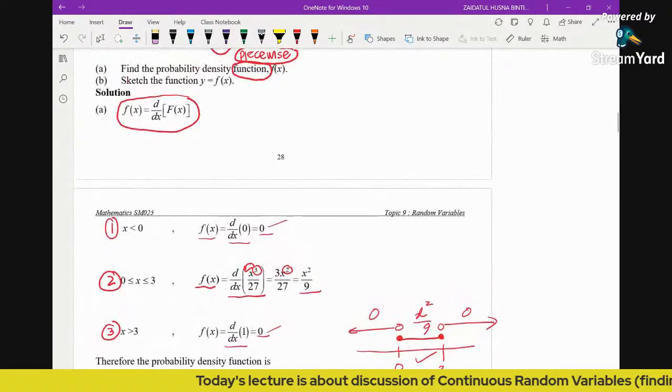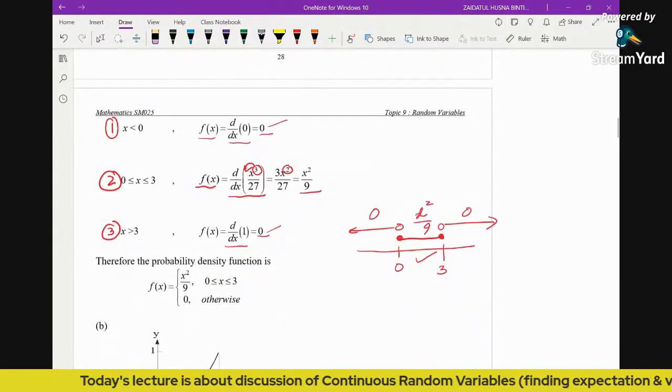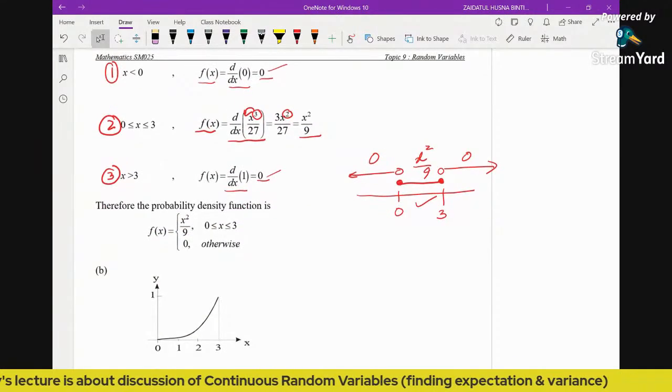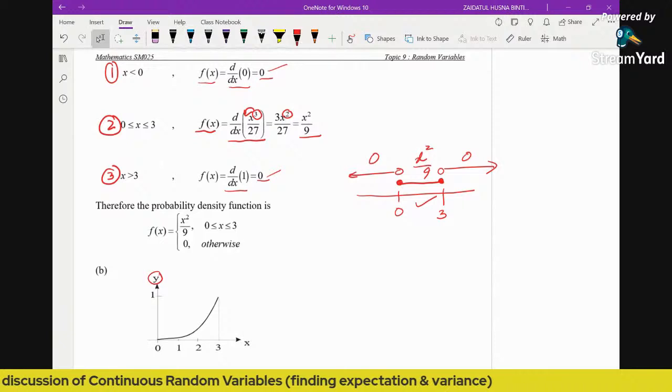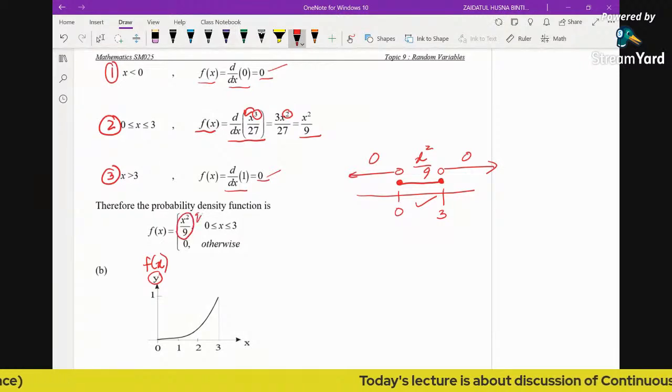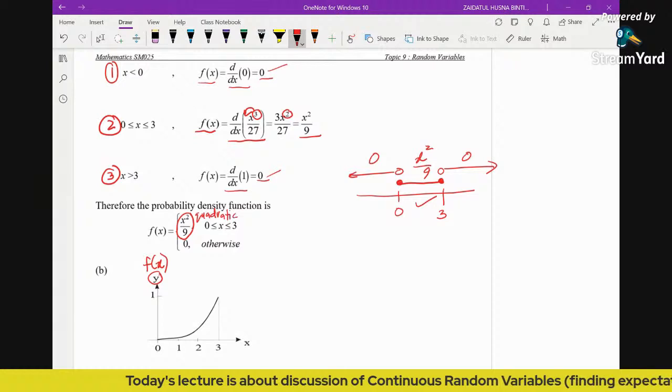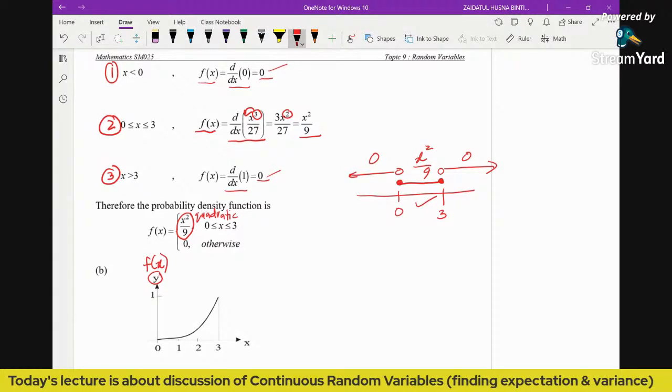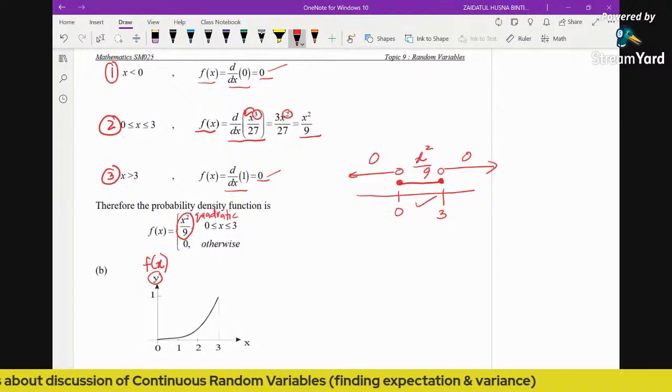Now next, sketch the function. We are going to sketch the PDF. The y-axis here is the representation of the PDF. You can see clearly here this is the graph of a quadratic. In order to sketch a graph, all your prior knowledge in semester 1, particularly in topic 5, functions and graphs, is needed.